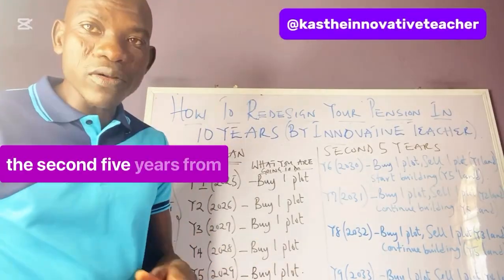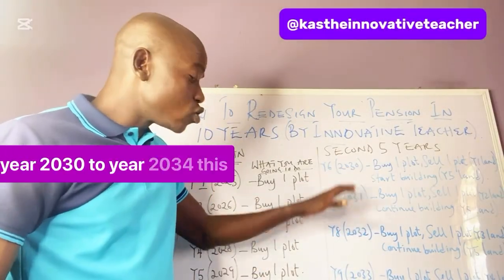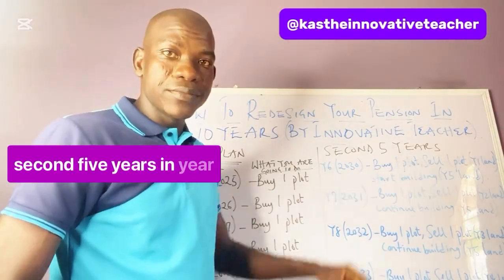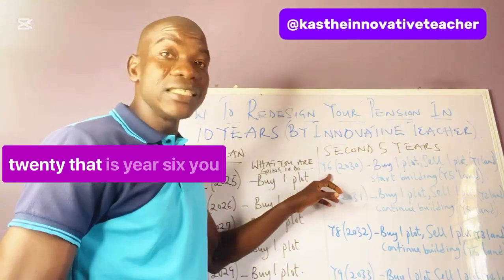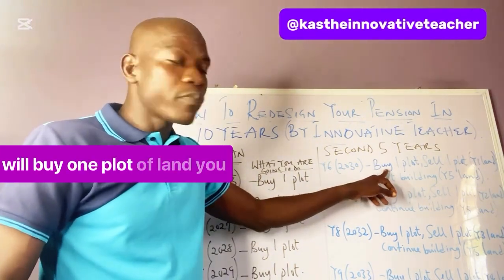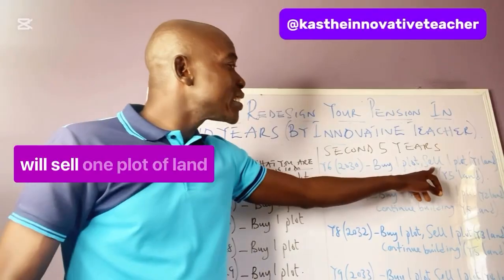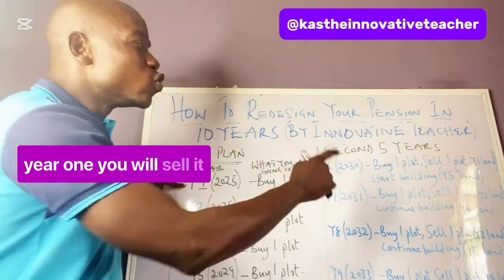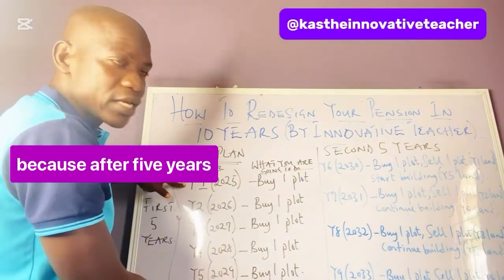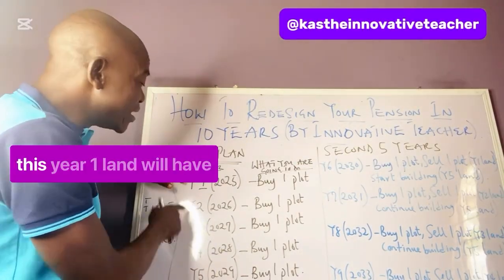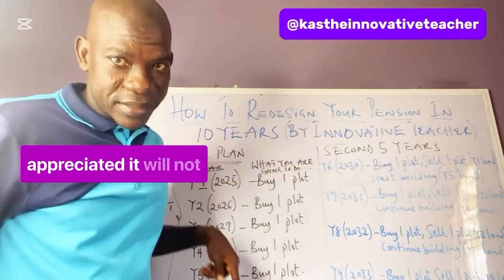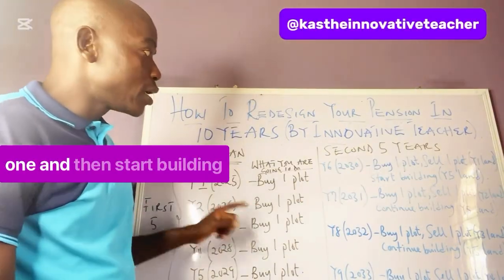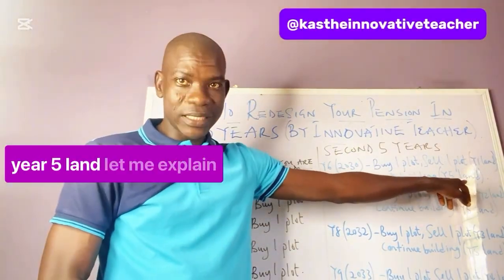In the second 5 years, from year 2030 to year 2034, this is what you are going to do. In year 2030, that is year 6, you will buy one plot of land and you will sell one plot of land: the land that you bought in year 1. Because after 5 years, the year 1 land will have appreciated. It will not remain the same again.